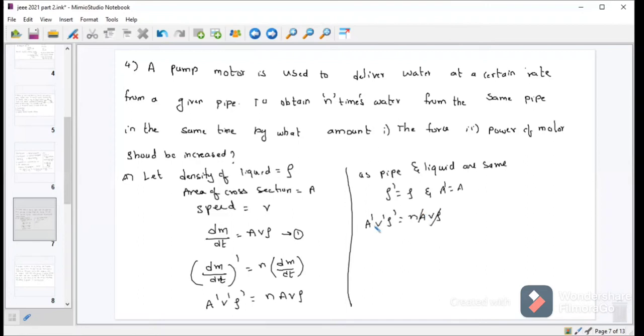I can cancel the rho dash v dash. From this one, simply we will get V dash is equal to n times V. And we know the force formula. Force is equal to variable mass; this is a variable mass system. So I can write F is equal to V dm by dt.